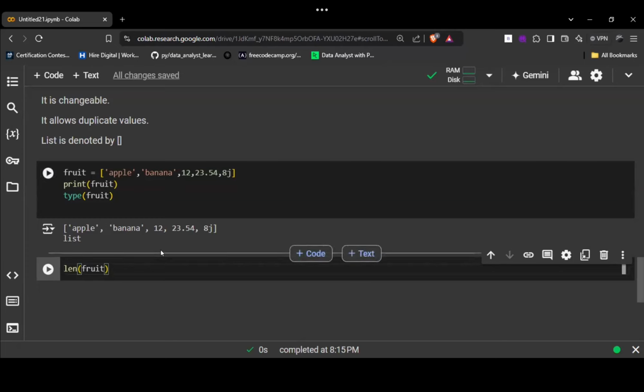Why 5? As of now, people are giving answers like 25 and other numbers. The length function over here will consider each value as one item. This is item 1. This is item 2. This is item 3. This is item 4 we have. And this is my item 5. Understood how it is printing this? Is there any doubt in this? You can ask.